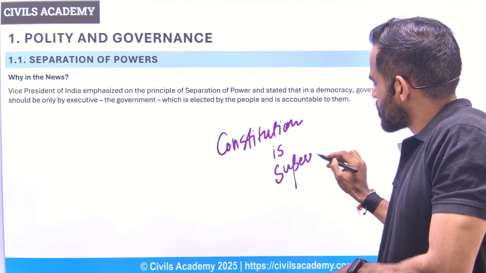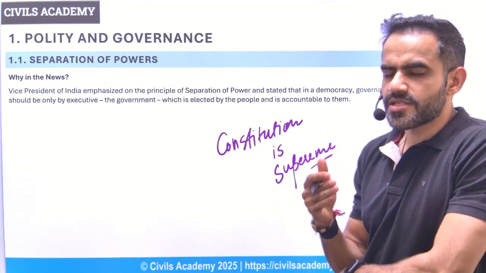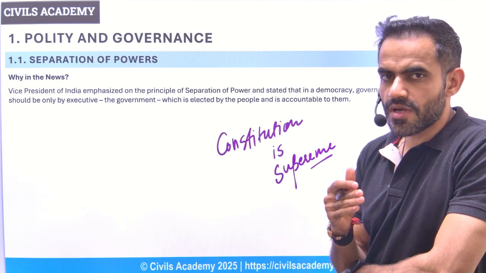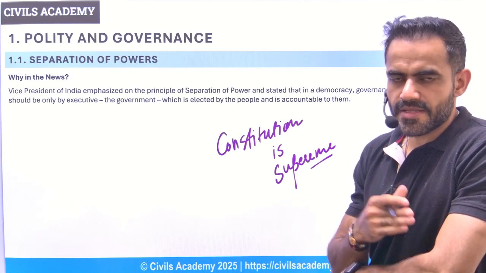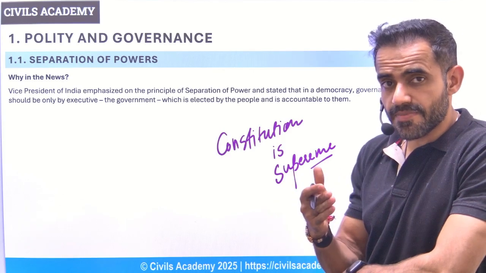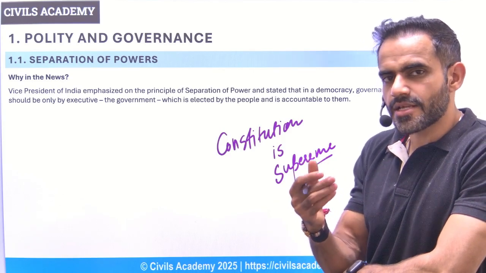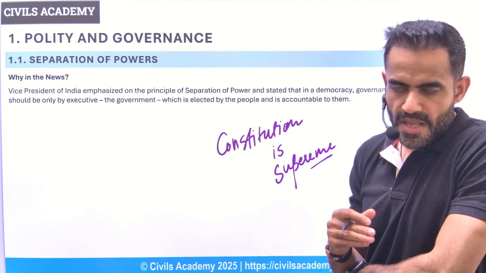Now, why this entire issue of separation of power was in news? There were various judgments by the Supreme Court, and the legislative and executive branch were not happy. They are saying that this is a judicial encroachment. Encroachment simply means judiciary is encroaching in the territory of executive and legislative branch.